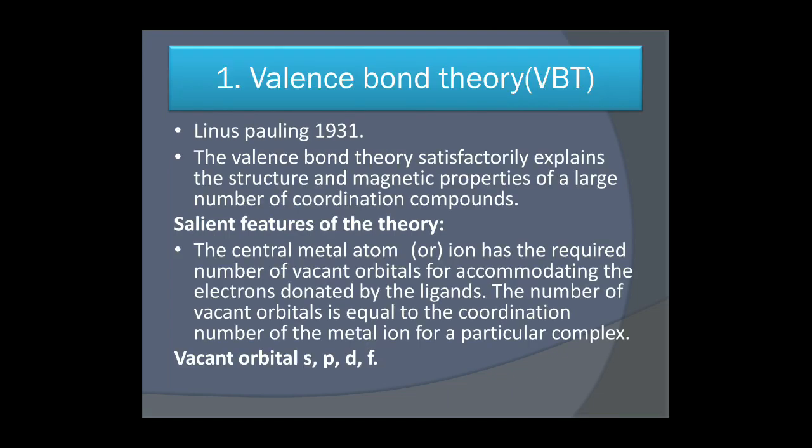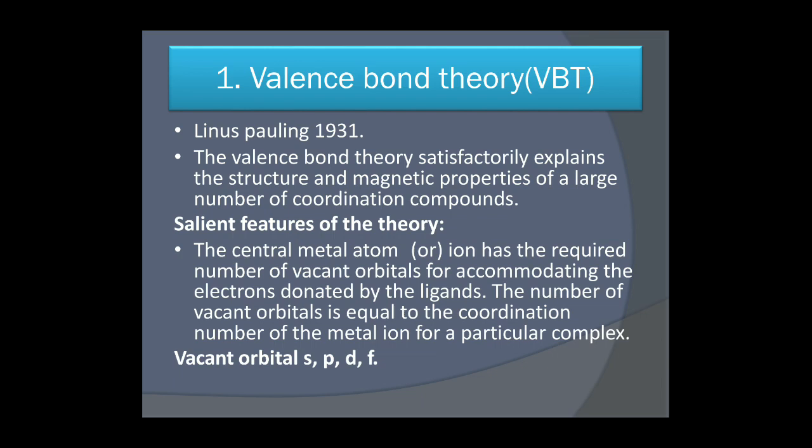Valence bond theory mainly depends on the ligand. What type of ligand is there? I will explain it point-wise. It will be very easy. What is a ligand? A ligand is something which can donate or accept electrons easily. So we have the Lewis acid, which accepts electrons, and the Lewis base, which provides electrons easily. We have three types of ligand. One is a strong ligand, second is an average ligand, third is a weak ligand.